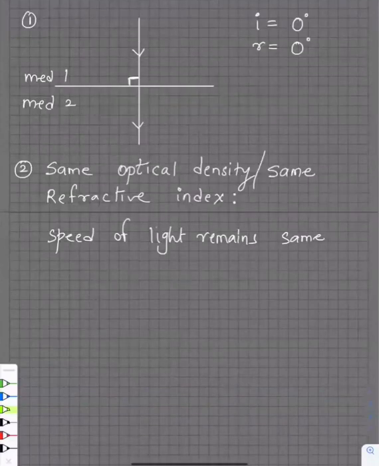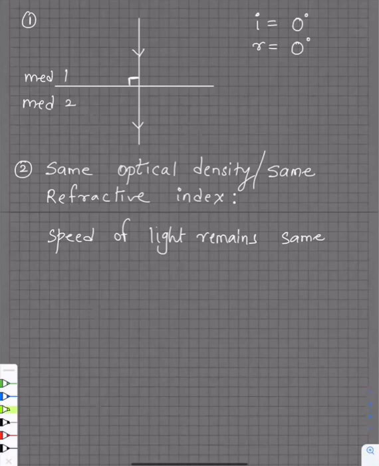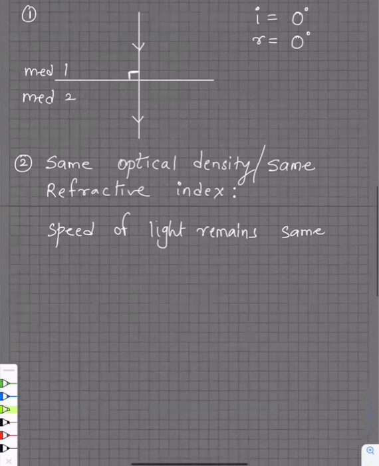I did not understand how the optical density can be the same but the medium be different. For example, there are some special liquids, Vedika. Say water is at 20 degrees, but another liquid is at 50 degrees. Because the temperatures are different, the densities get affected when you change the temperature. So maybe the densities are matching even if the liquids are different. Or one may be a solid, another a liquid, and there is a coincidence that the densities are the same.